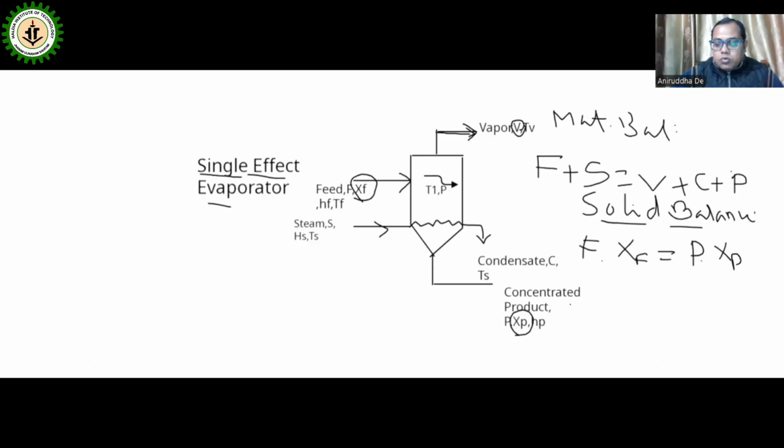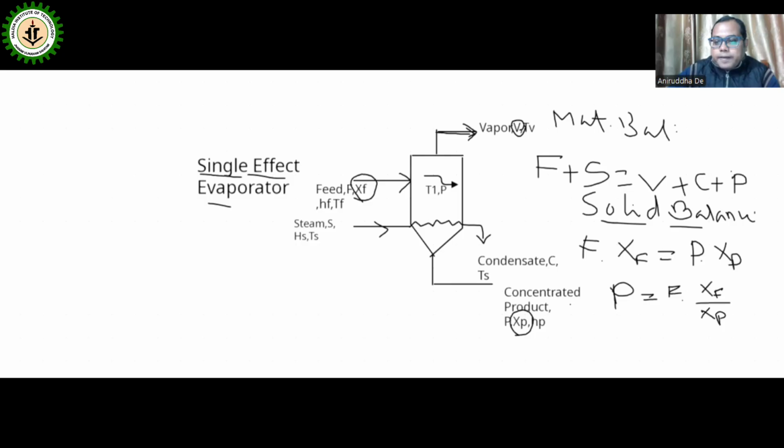or we can write the concentrated product P is equal to F into XF by XP.